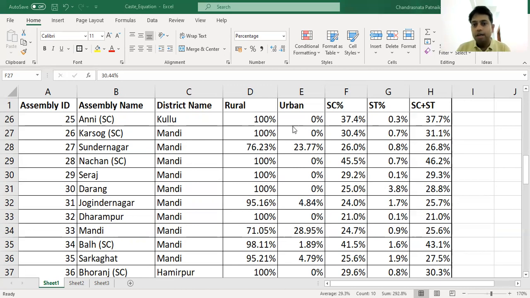In 2012, when Congress formed the government, it was equally distributed. Congress vote share was 43.1 and BJP vote share 41.6. It is 5 and 5 seats. Here, the vote share difference between BJP and Congress is very high. It means 53 and 34. That means almost 17% vote share difference in Mandi.